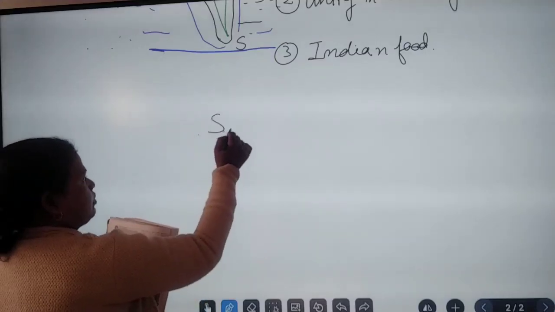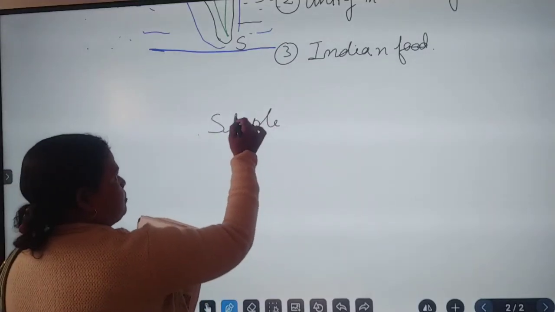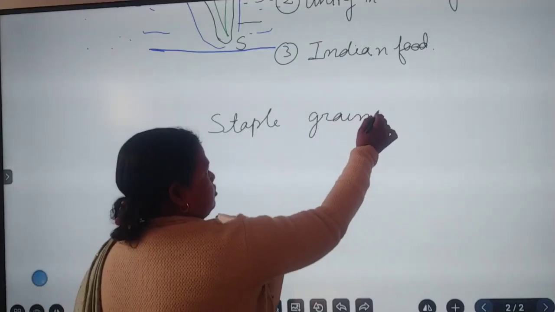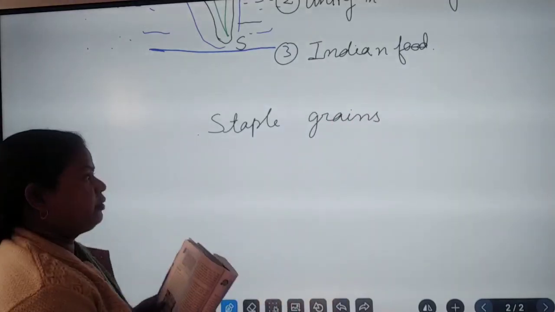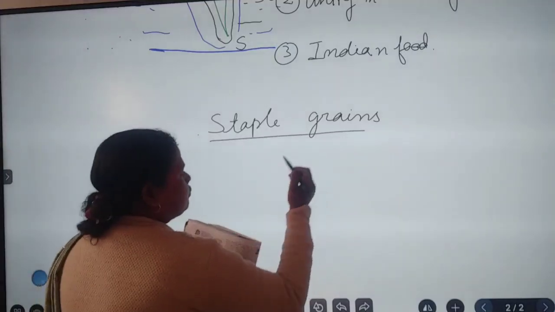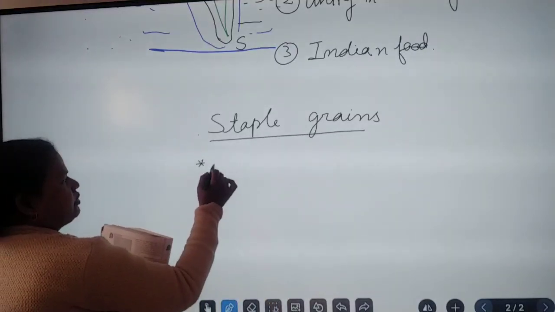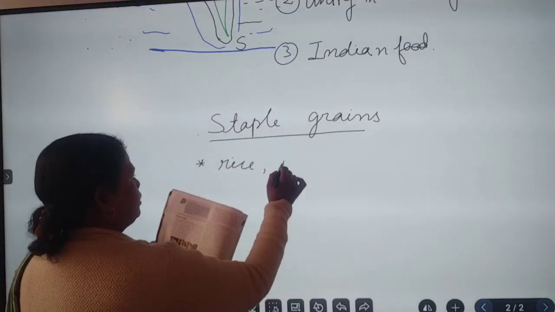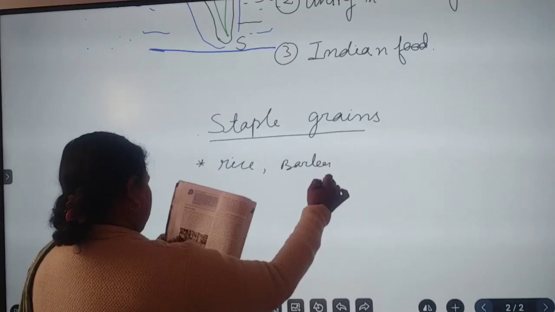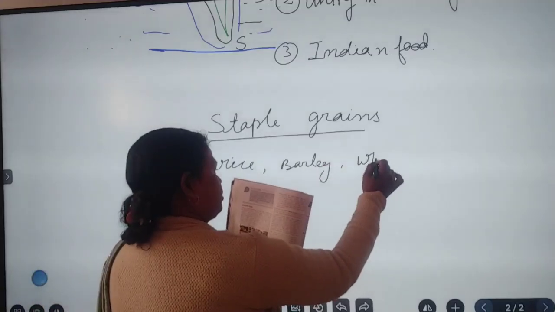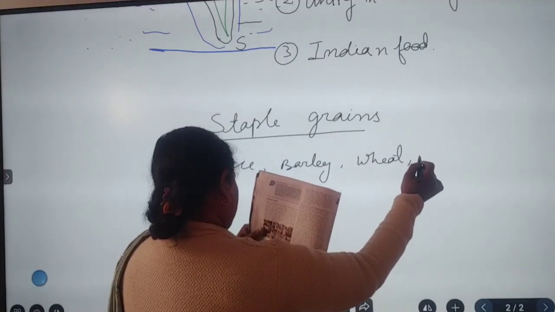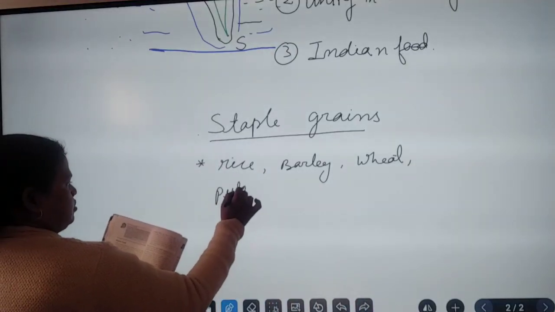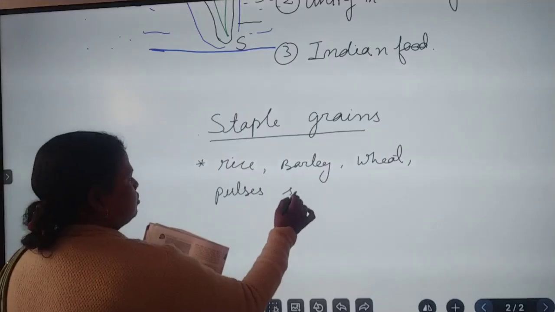See here, the staple grains of our country, that is called the main food of our country, which are rice, barley, wheat, pulses, and so on.